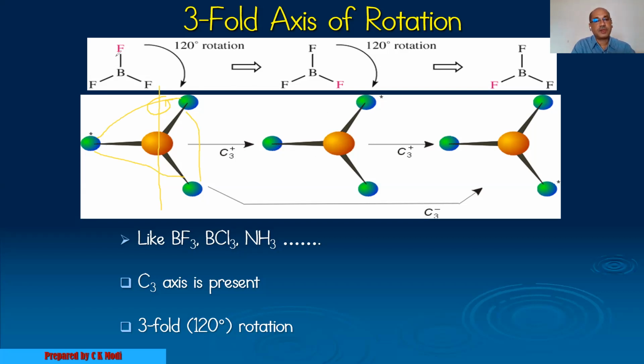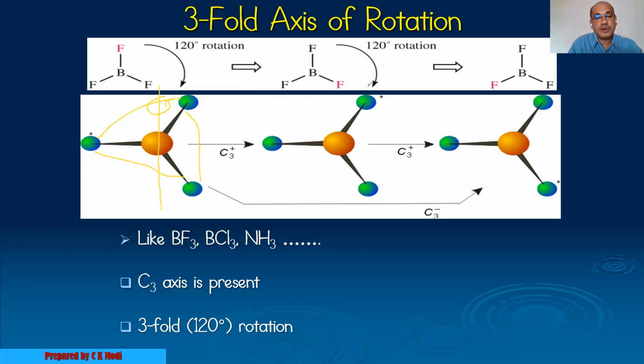So look at this structure. The red marked fluorine, after performing a 120-degree rotation, whether clockwise or anti-clockwise, here it is clockwise, comes over here, and this structure is indistinguishable from the original structure. Therefore, we can say that the BF3 molecule has a rotation axis.